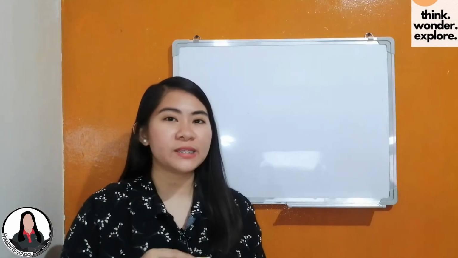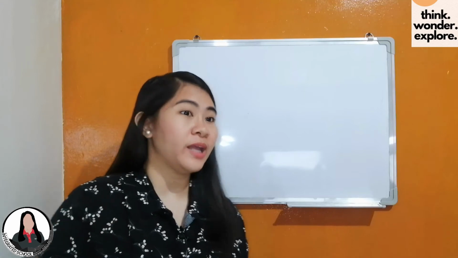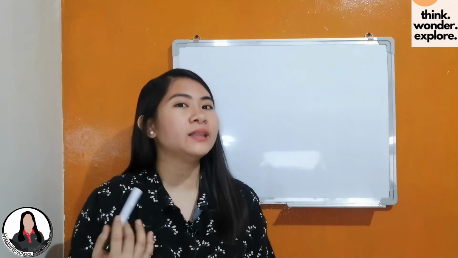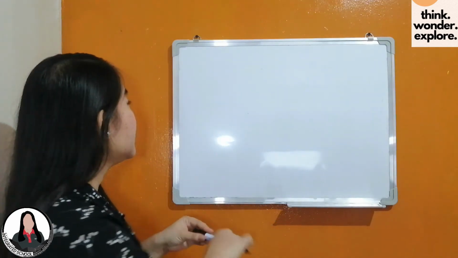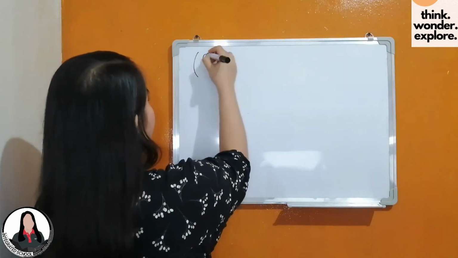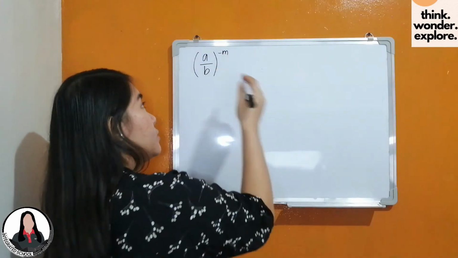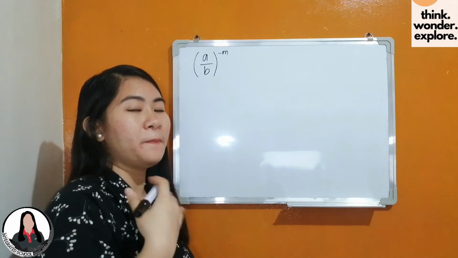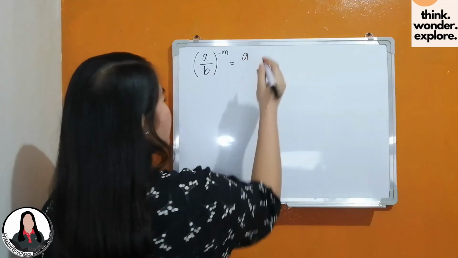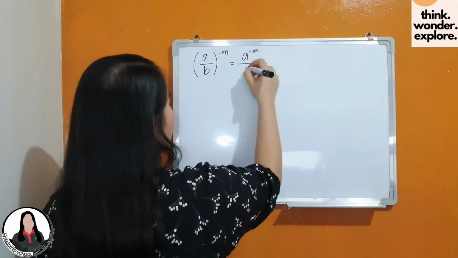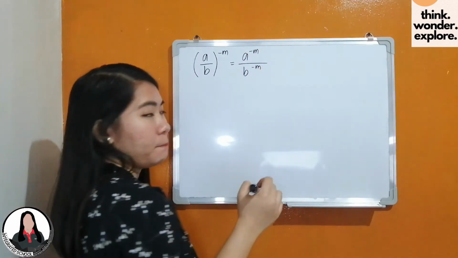Now that we know the definition of negative integral exponents, we will further apply the negative exponents to rational expressions and express them with positive exponents. So we will apply the definition of negative exponents or negative integral exponents and the laws of exponents for power of a quotient rule. So let's have a rational expression a over b raised to negative m. So for us to express this with positive exponents, let us use the power of a quotient rule. We have a raised to negative m all over b raised to negative m.